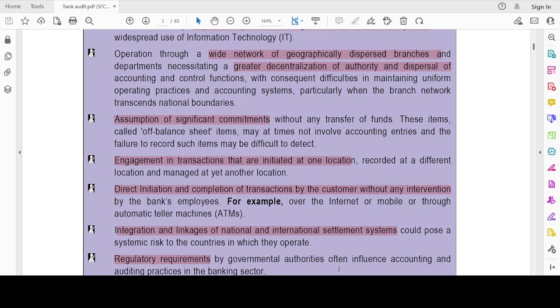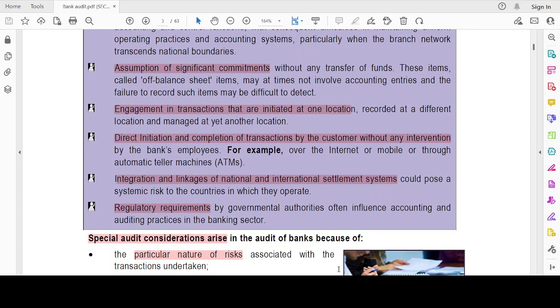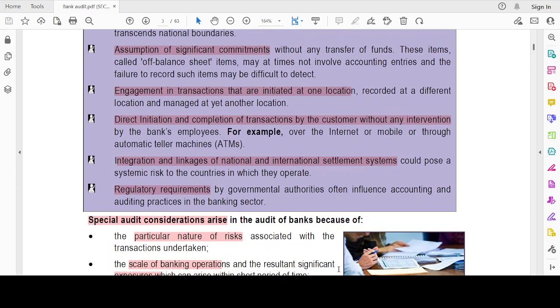Assumption of significant commitments without transfer of funds. Engagement in transactions that are initiated at one location but are completed or recorded at another location. See, I could start a transaction from Chennai, transferring money to a person in Mumbai, but my bank account is in Bengaluru. So these are in 3 different locations.